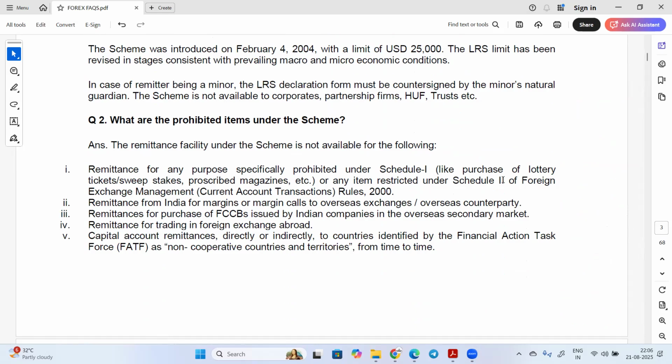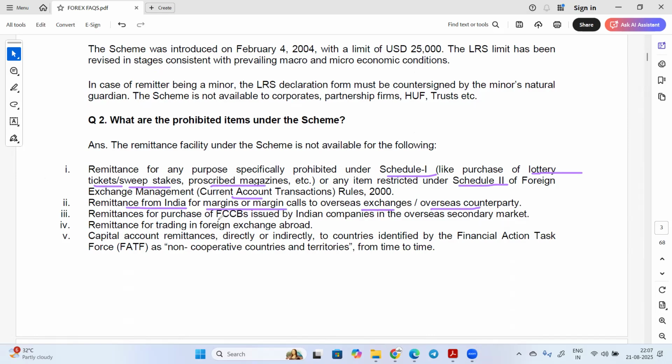So what are the prohibited items under the scheme? From here, we have seen many times a 1 to 2 marks question is asked. So you have to just learn it by heart so that you don't forget it in the exam. You can see it. First is remittance for any purpose specifically prohibited under Schedule 1, like purchase of lottery ticket, sweepstakes, proscribed magazines, or any item restricted under Schedule 2 of FEMA. Now, remittance from India for margin or margin calls to overseas exchange or overseas counterparty.